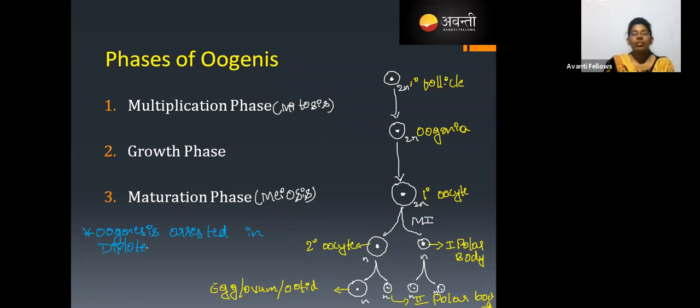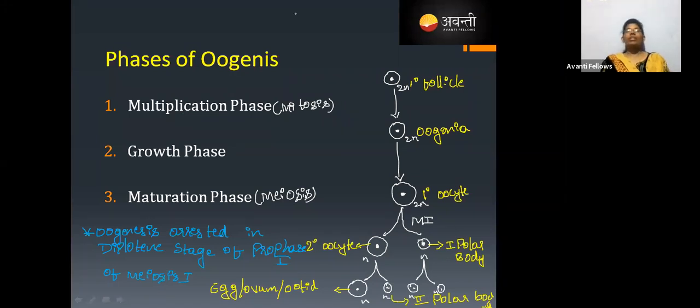So this oogenesis is going to be arrested in the diplotene stage of prophase 1 of meiosis 1. Okay, this is the important thing you need to remember. Understand?